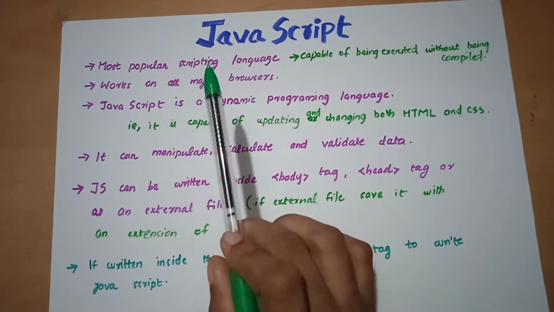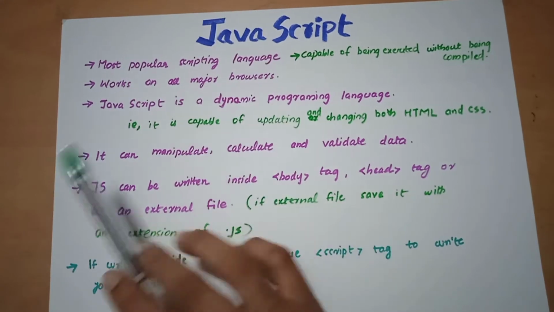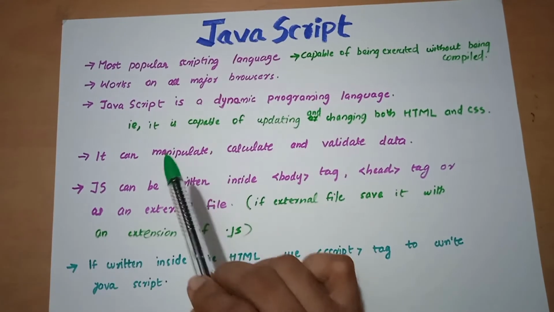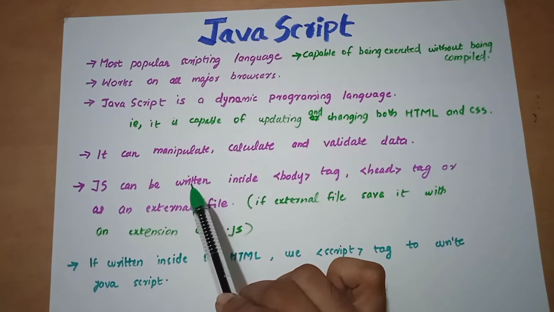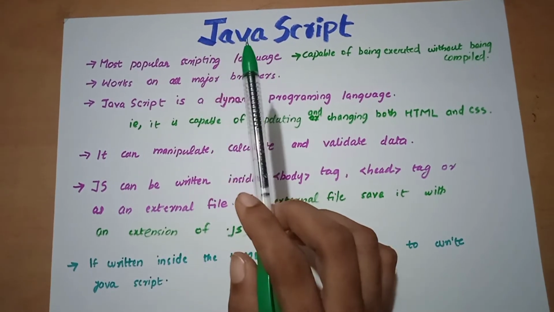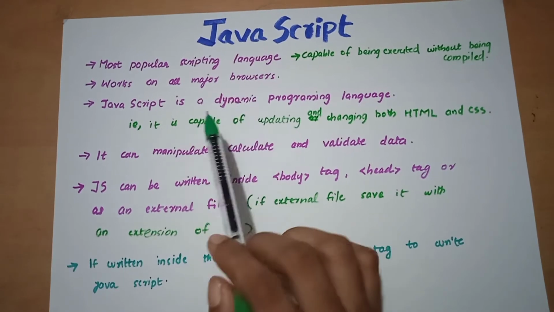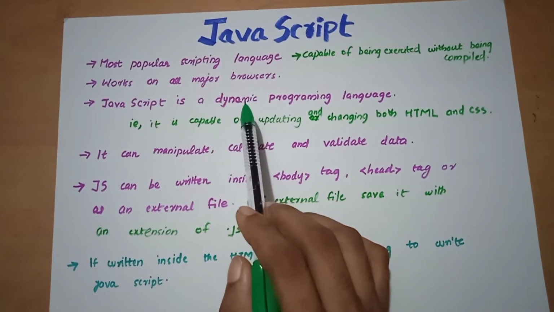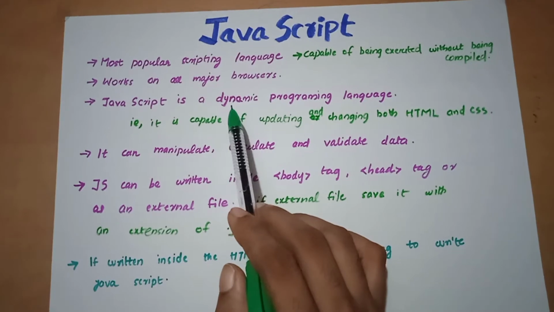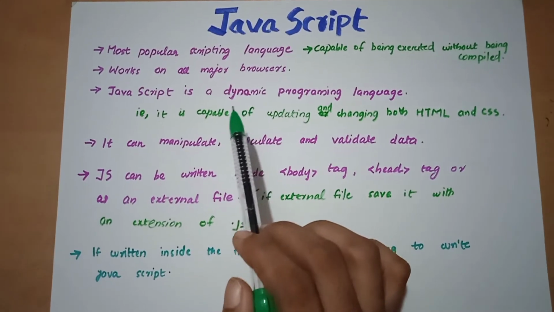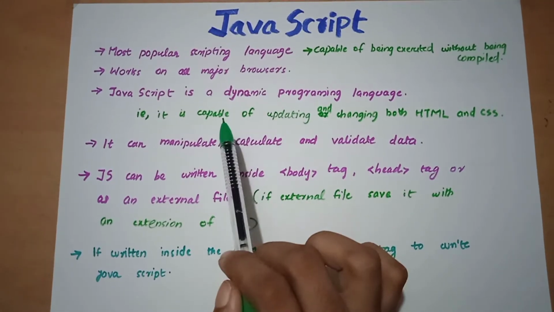This is a really powerful one. Whatever is written inside the HTML as well as our cascading style sheets, JavaScript is the one that makes it updated and works on it dynamically. That's the main application of using JavaScript.